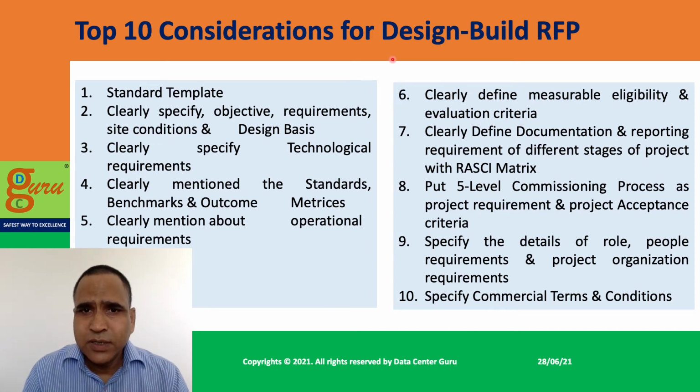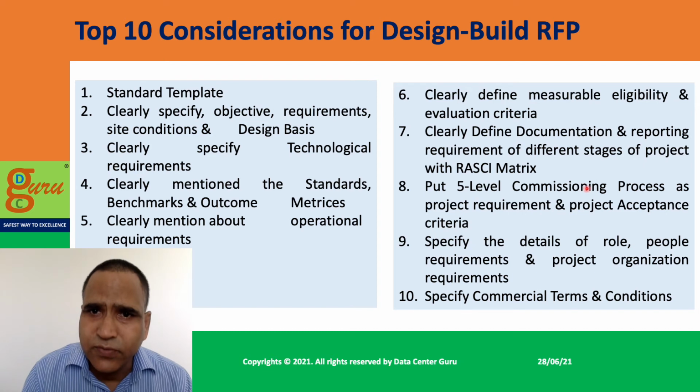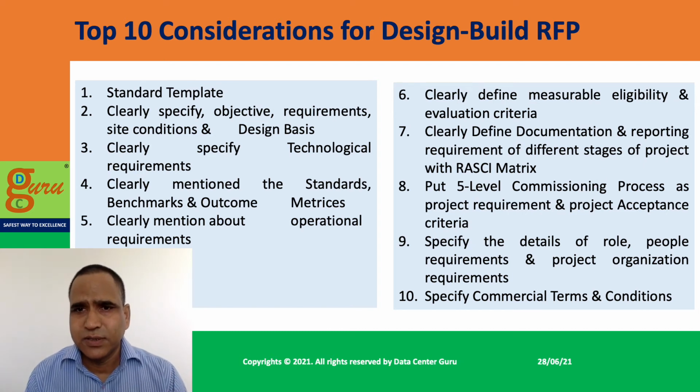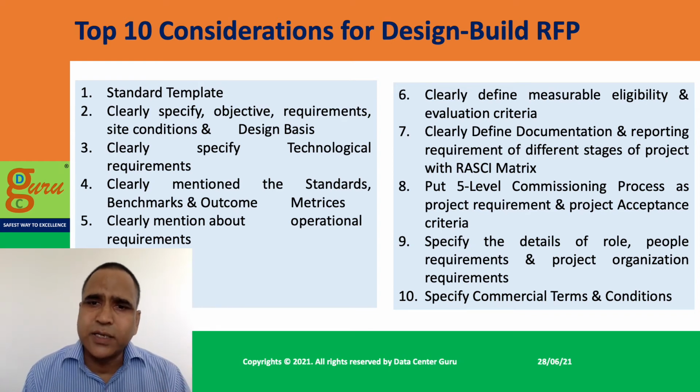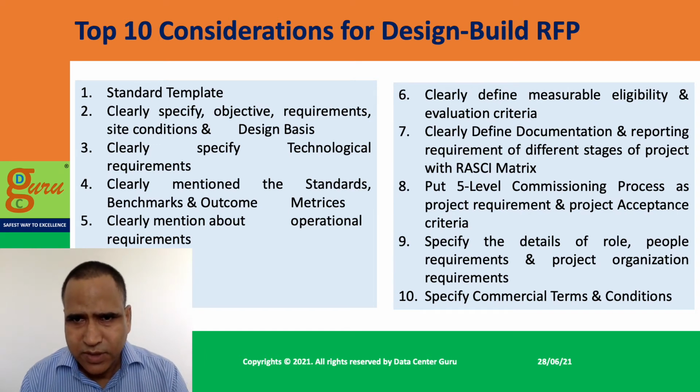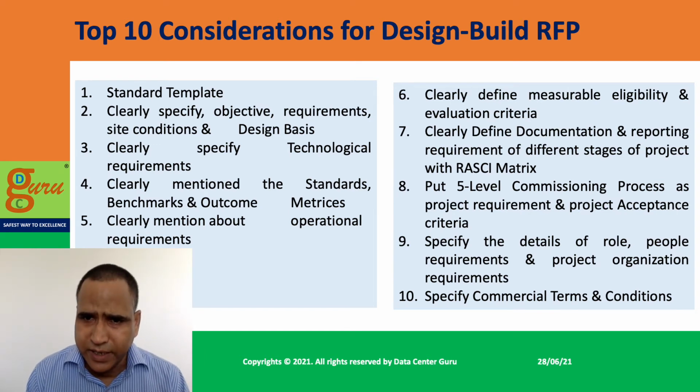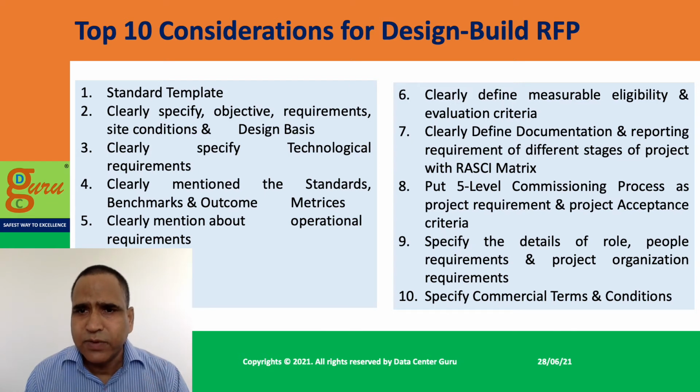Point number 8, a very important parameter: the 5-level commissioning process. What I found in this industry is people are not following the 5-level commissioning process. I explained it in my previous session, so I will not get into the detail again. But broadly, it is a control point in the life cycle of the project.